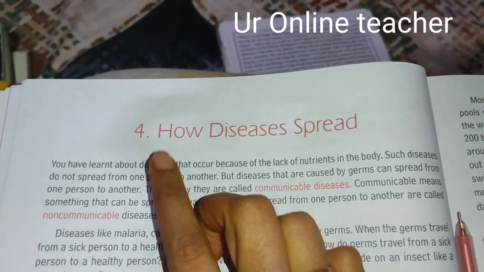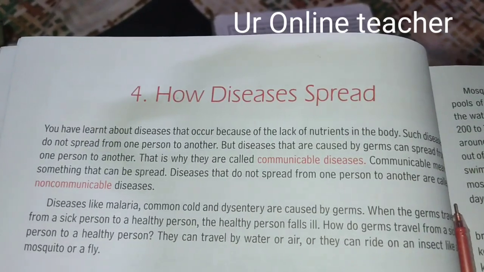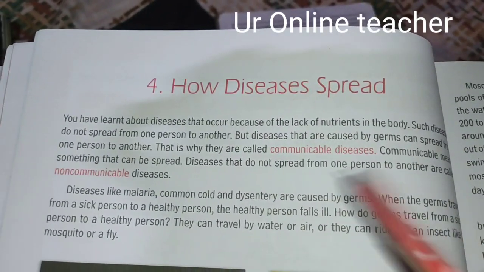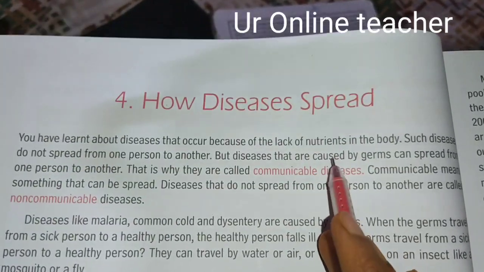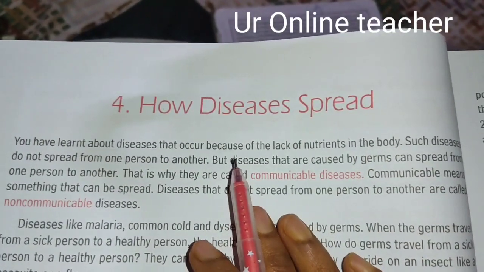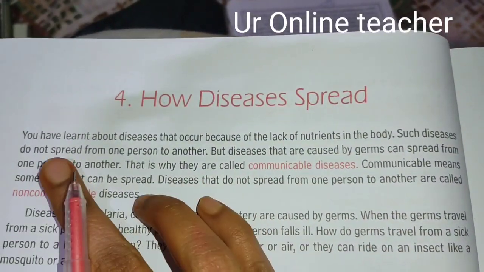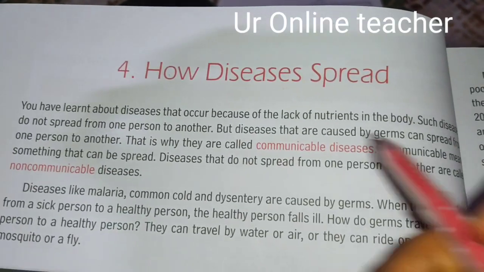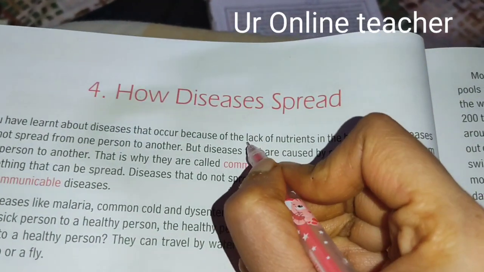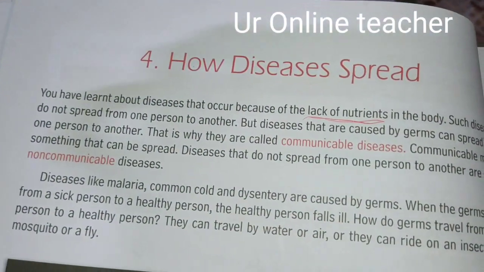Hi students, today I am going to explain how diseases spread. So we know that diseases occur because of lack of nutrients in the body. When the nutrients are not there in our body, we will get so many diseases. Some diseases spread from one to another, but these diseases which occur because of lack of nutrients will not spread from one person to another.